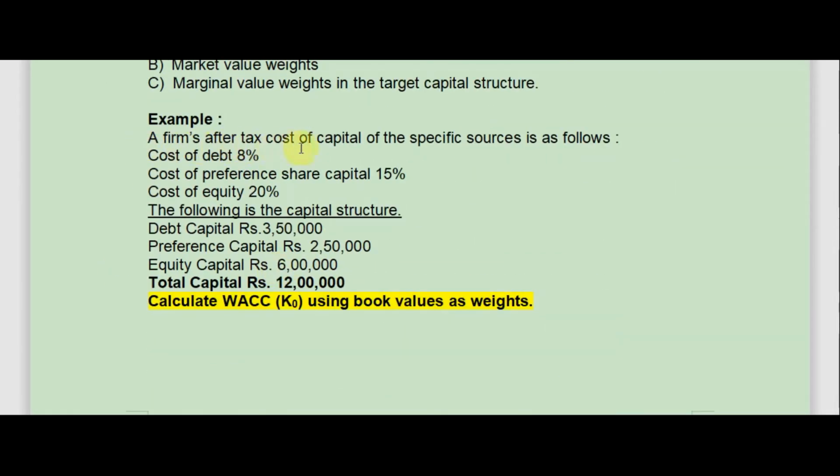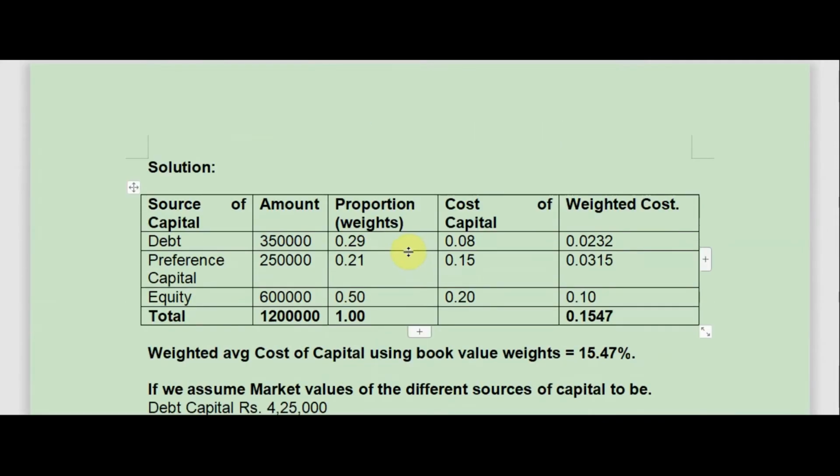A firm's after-tax cost of capital of the specific sources is as follows. Cost of debt 8%, cost of preference capital 15%, and cost of equity 20%. The following is the capital structure. Debt capital is rupees 3,50,000, preference capital rupees 2,50,000, equity capital rupees 6 lakh, and adding this we get total capital of 12 lakh. Calculate weighted average cost of capital using book values as weights. So how do we calculate it?